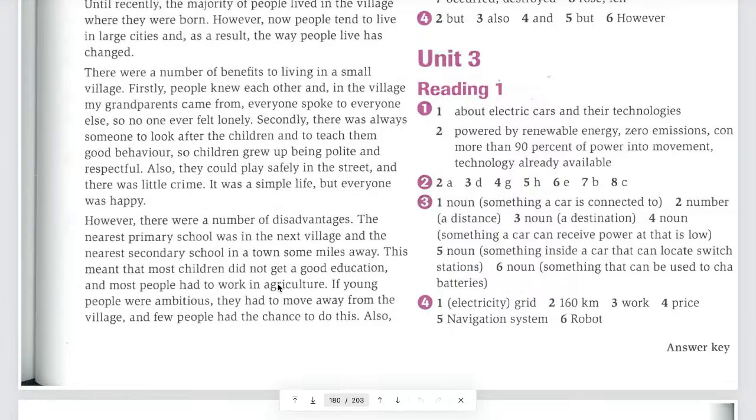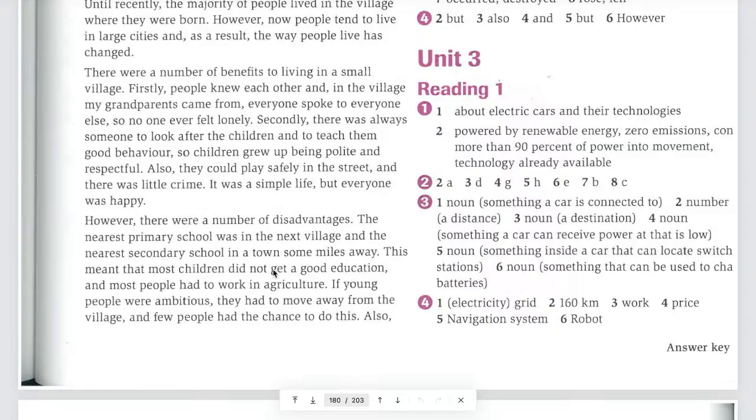Yeah, you got it. So of course, for those people, they don't have a good education because they are lucky enough just to get to a school, and they don't even mention whether it is the best school or a good school. It's just a school, and you have to go there, and you're lucky enough to have one. So that's why they say here this meant that most children did not get a good education. Maybe the level of education in that small school is very average, not excellent, maybe low as well.